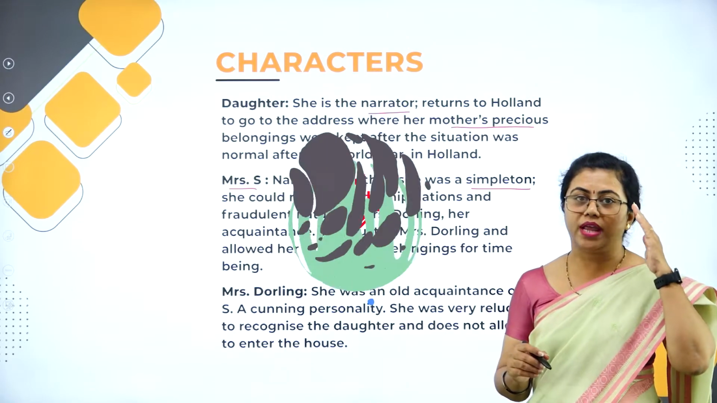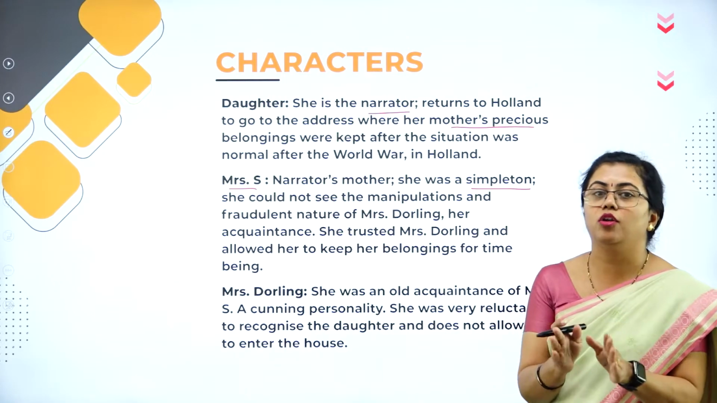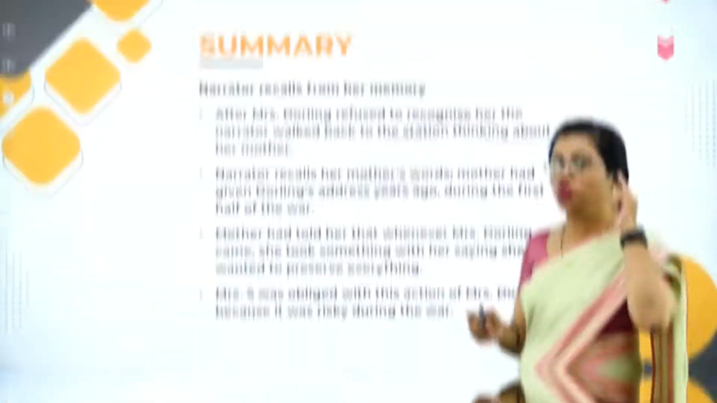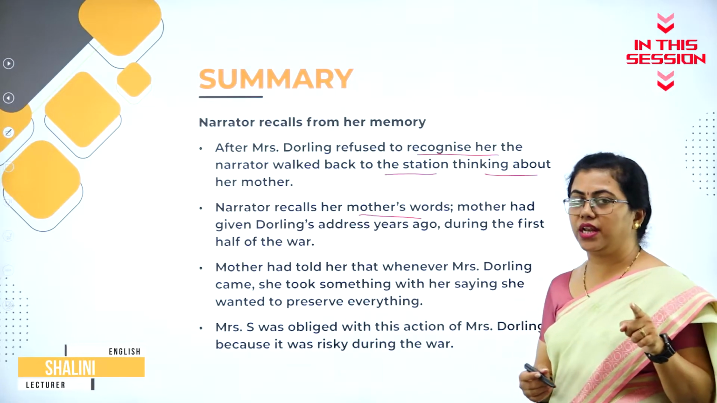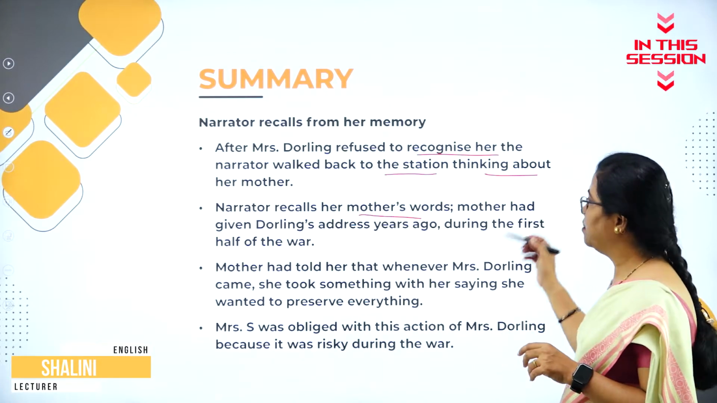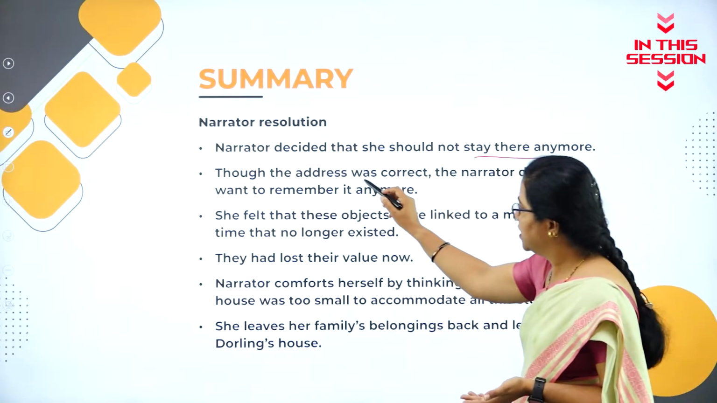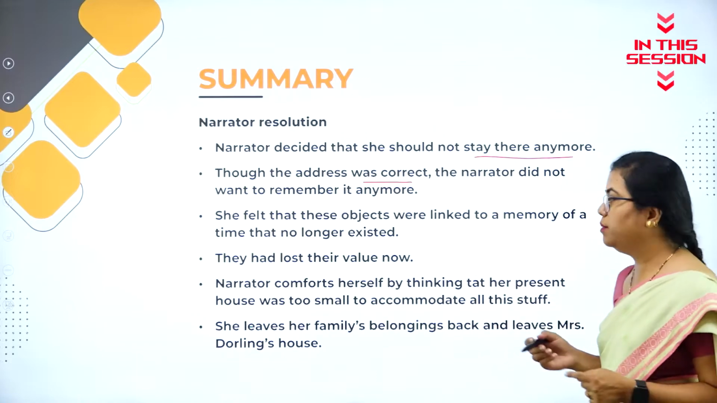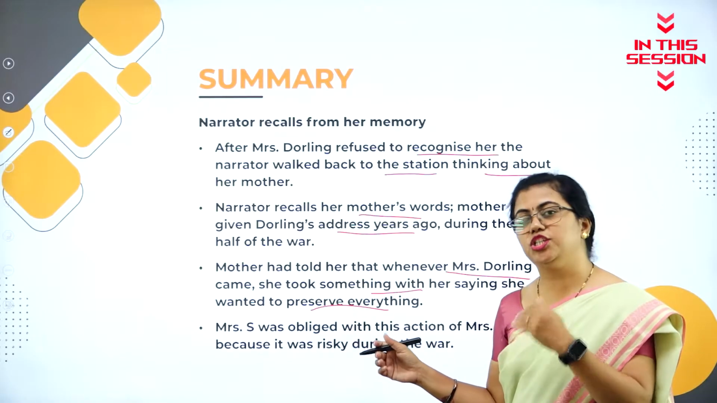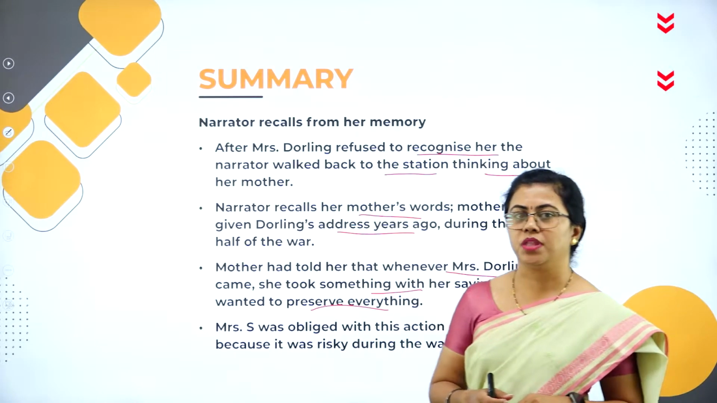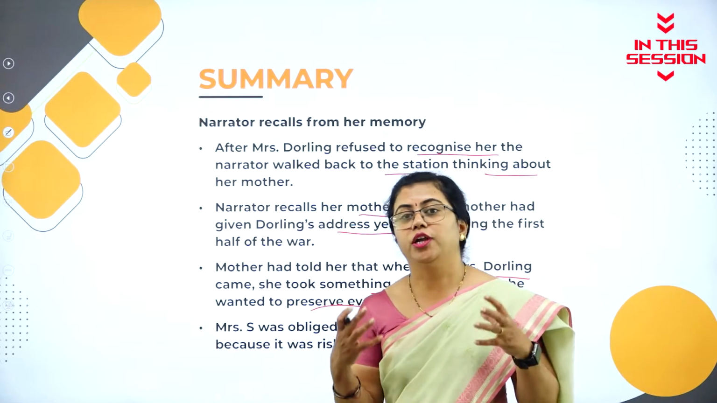Simpleton is a person who can be cheated very easily, who is not aware of the worldly things. Okay, so where she could get the address and all she recalls. So that time she remembers that her mother had given Darling's address years ago. Though the address was correct, she didn't want to remember it anymore. Whenever she visited, she used to take some nice thing with her. That is because she wanted to preserve everything.